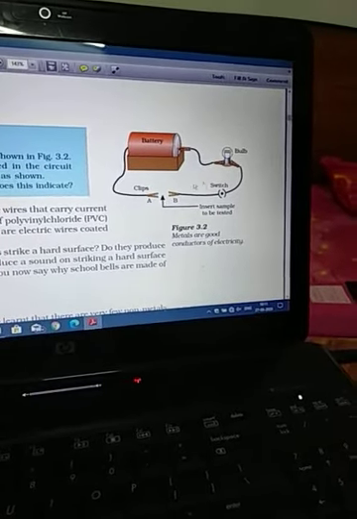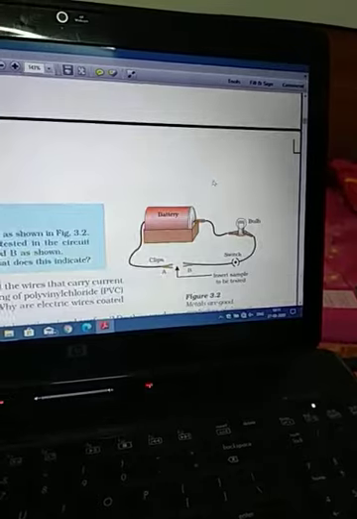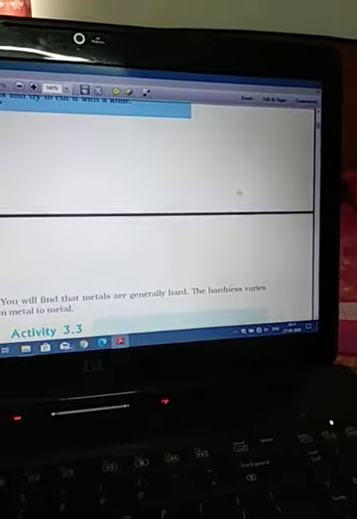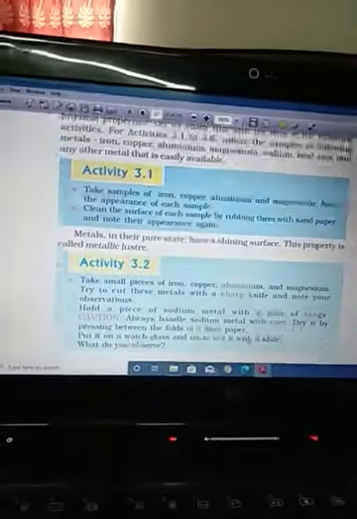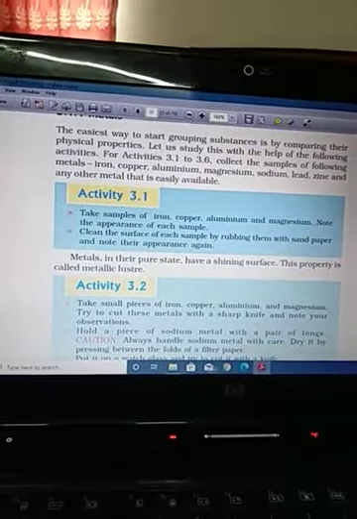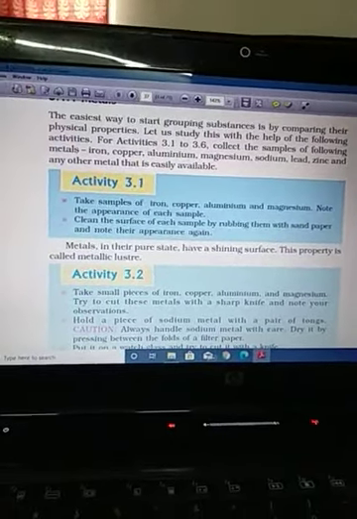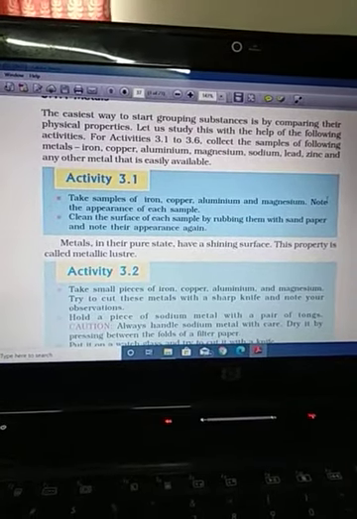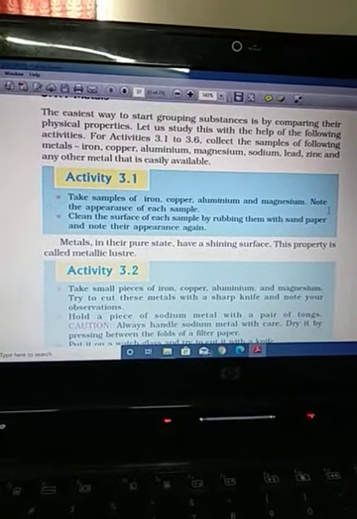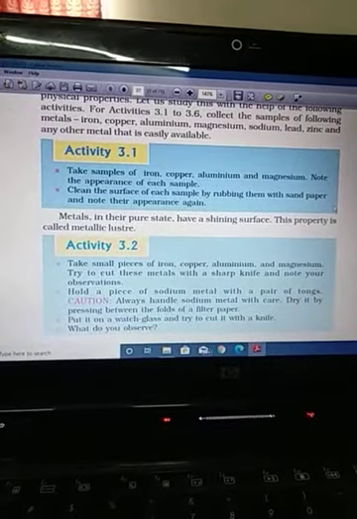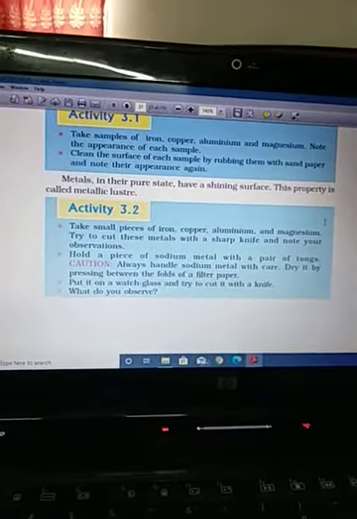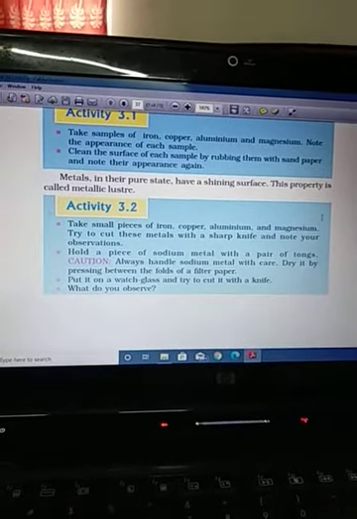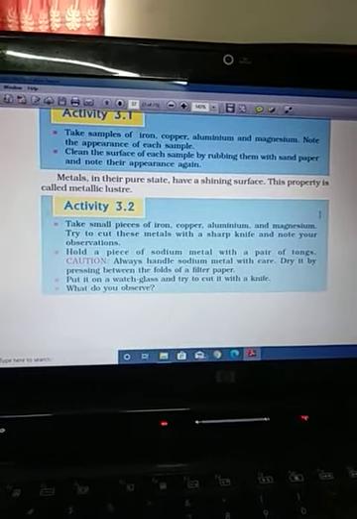Now in the same pattern you can define the properties of non-metals. So now we start with the first one. In place of the metal in each and every activity we will use a non-metal. For example, in 3.1 you will see the surface of non-metals is dull, like sulfur, which is a yellow solid, and carbon, which is a black colored material.